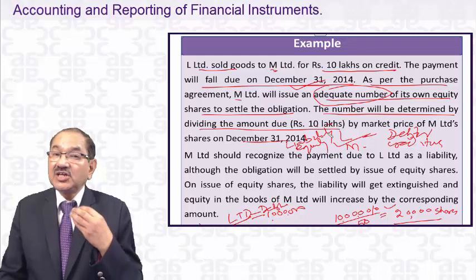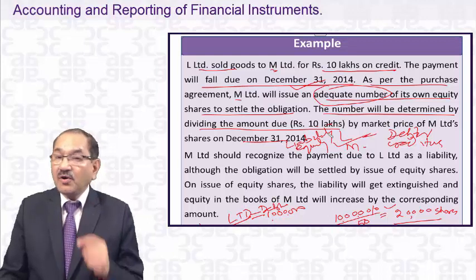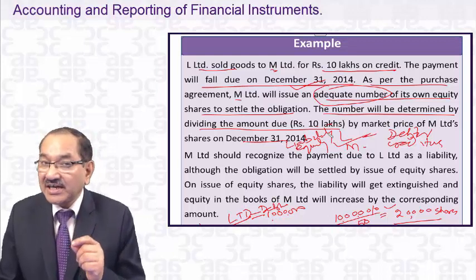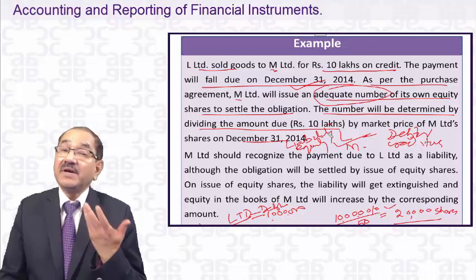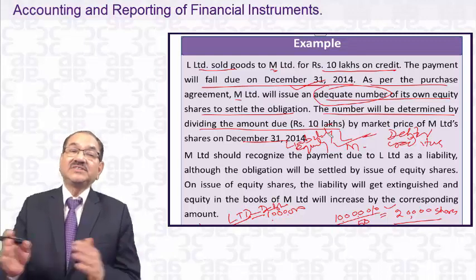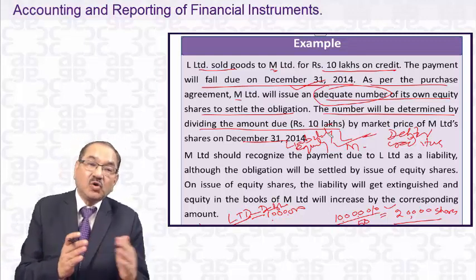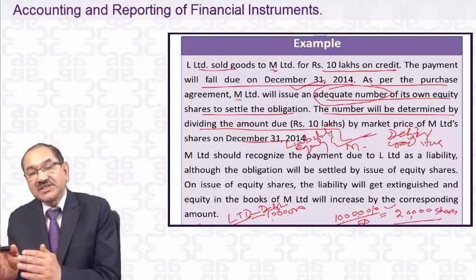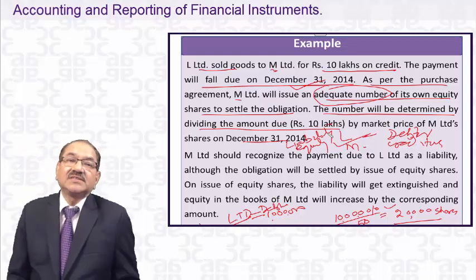It's a non-derivative contract. And if you go back, we say that if a contract is non-derivative, to settle by own equity shares, a variable number of shares. Even though it may be a derivative, because the number of shares will vary and the price of shares will vary on 31st December 2014, it may be a derivative contract, but